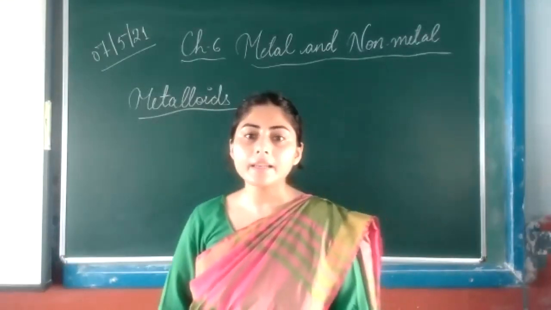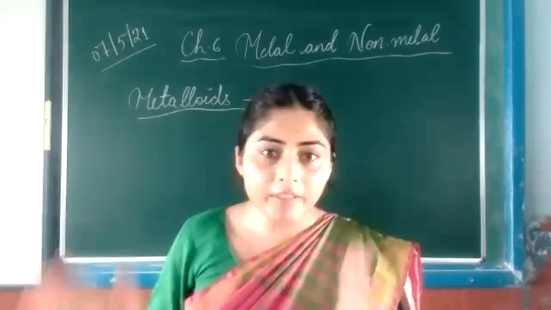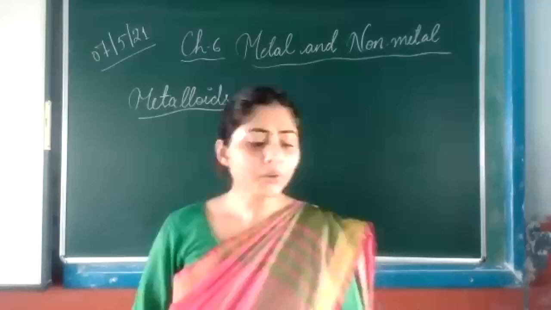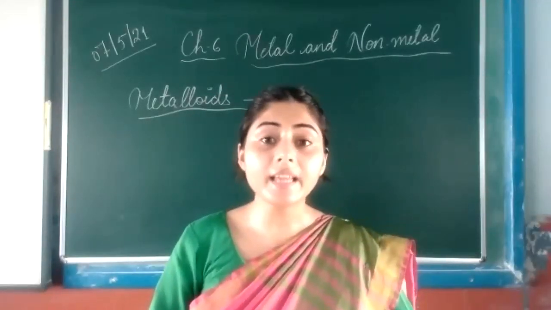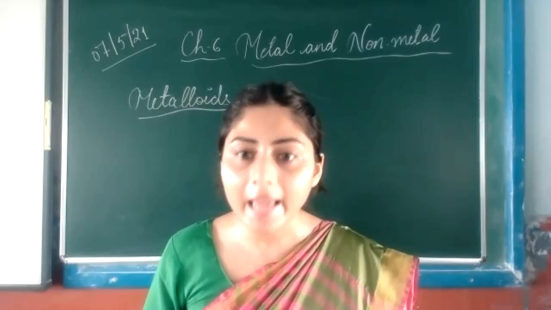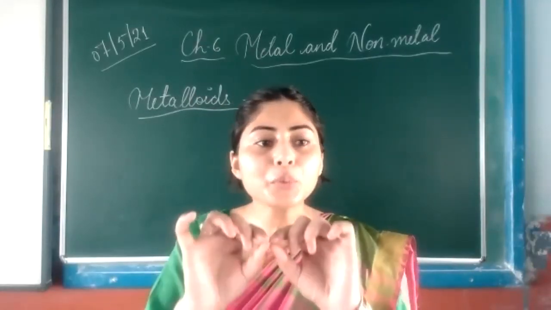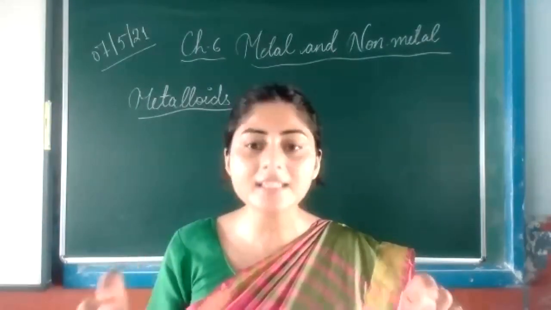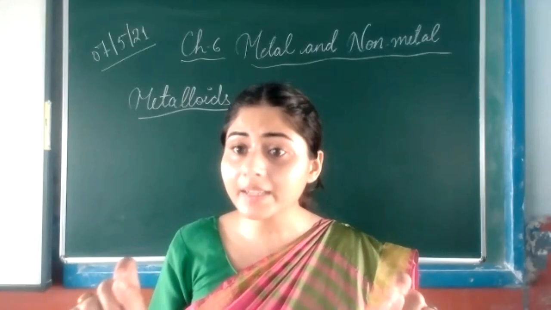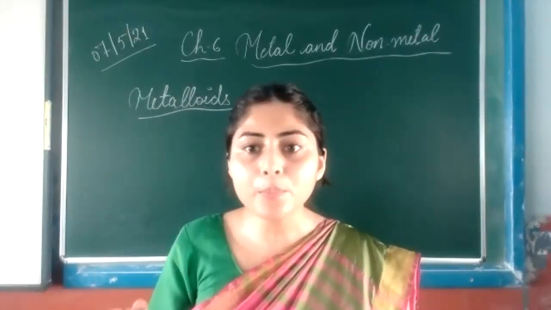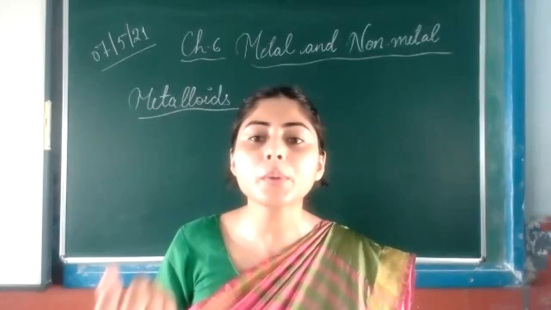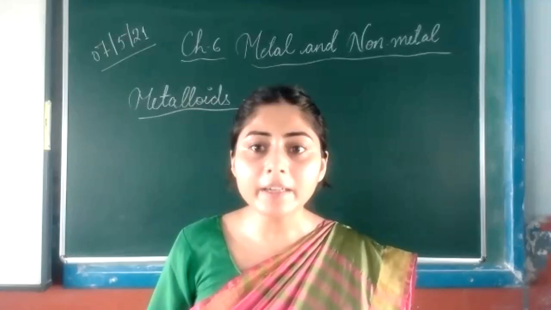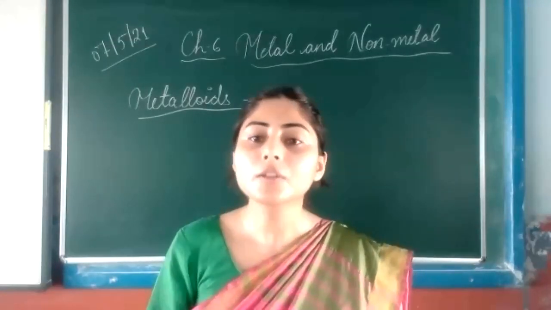The second property is malleable. Malleable or non-malleable, how will we come to know whether our object is malleable or non-malleable? For this, we have to beat it with a hammer. If it converts into a thin sheet, that means that substance is a metal, because it has the property of malleability. It can convert into a thin sheet. If it breaks, that means it has the property of brittleness, and that is a non-metal.